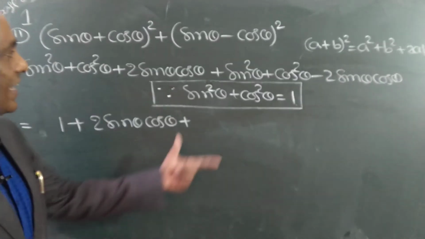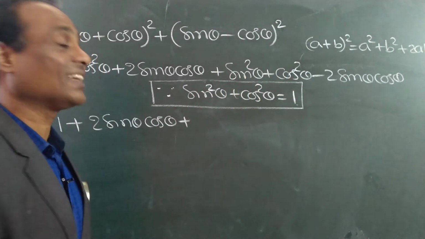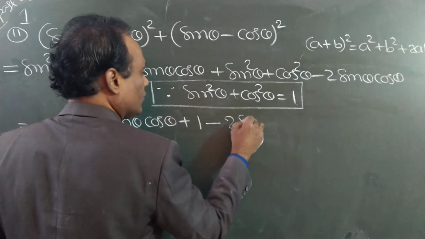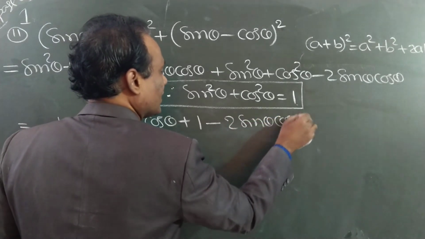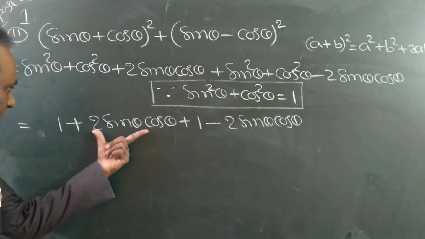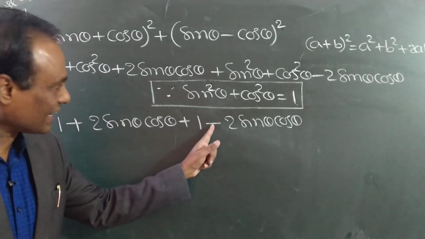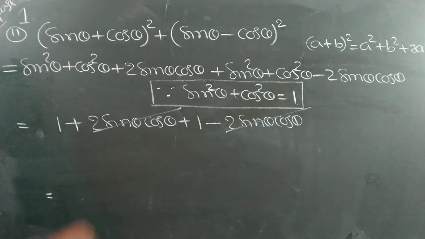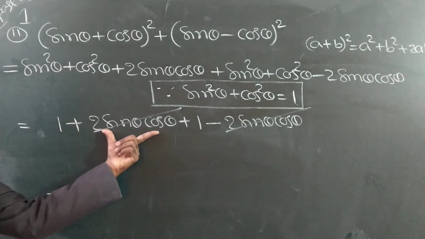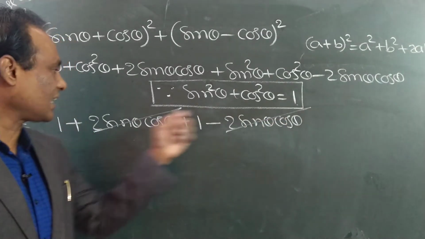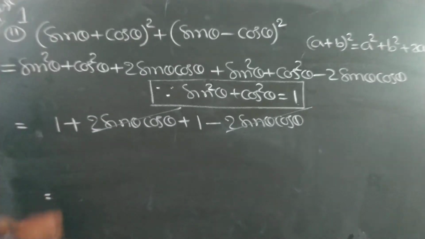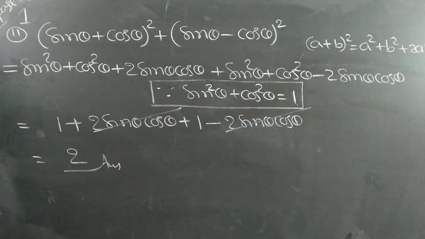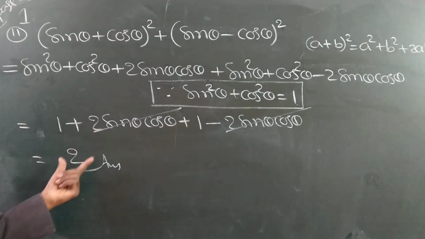Same, sin square theta plus cos square theta is 1, minus 2 sin theta cos theta. Plus 2 sin theta cos theta minus 2 sin theta cos theta cancel. 1 plus 1 is 2, answer.